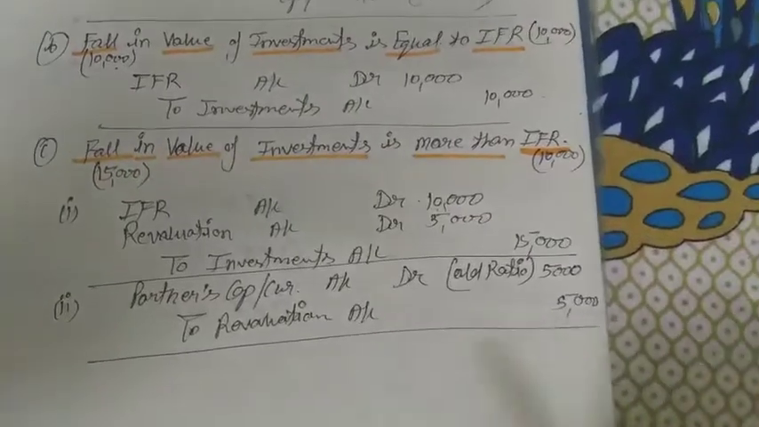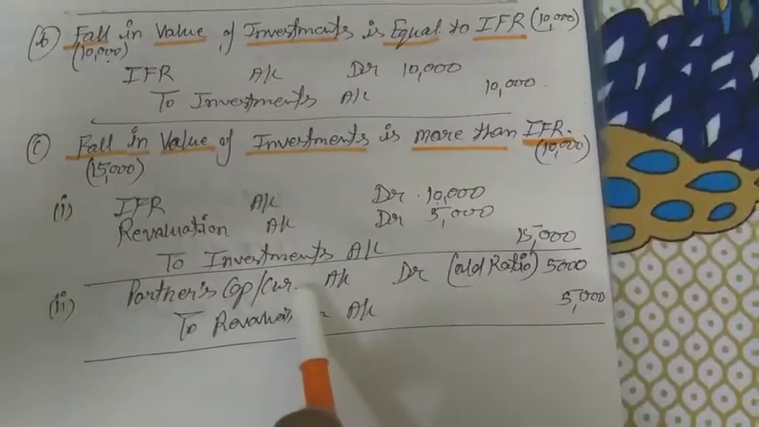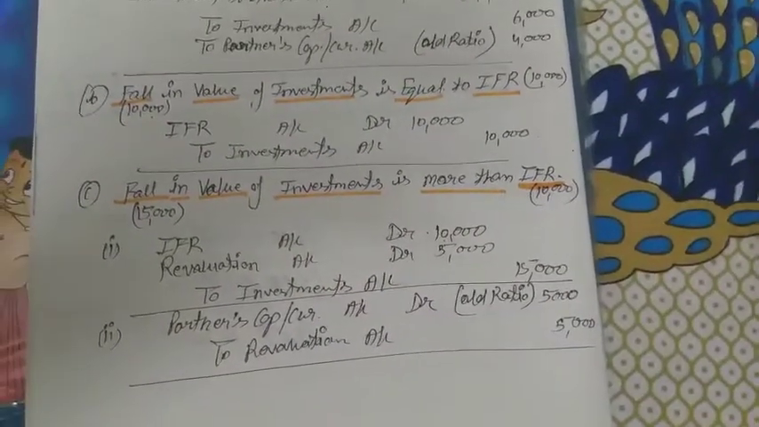Okay, so that revaluation 5,000 will be distributed to the partners in their capital or current account in the old profit share ratio. Have you cleared these, students?